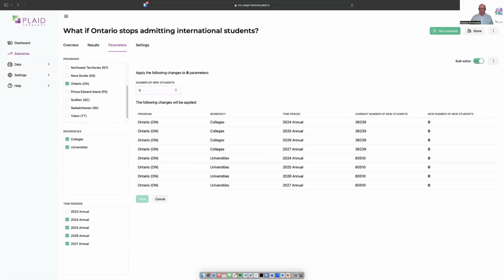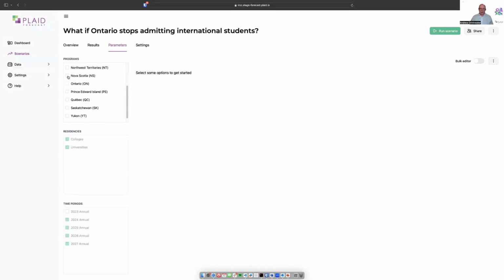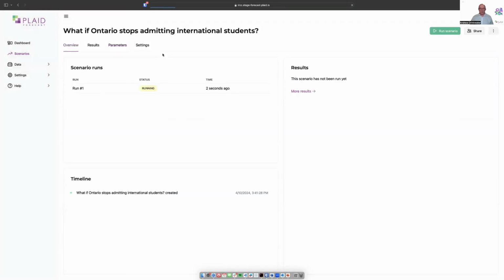And once that's saved, we'll get a notification. And then I'll turn off the bulk editor and I'll show another province just for comparison. So I'll pick Nova Scotia and we can see that it still has intakes. And the same would be true of all the other provinces and territories. Now let's run our scenario so that we can compare the differences here. We'll go back to the overview and we can see that our scenario is already running. So I'll hit refresh one more time and we can see it is already complete.